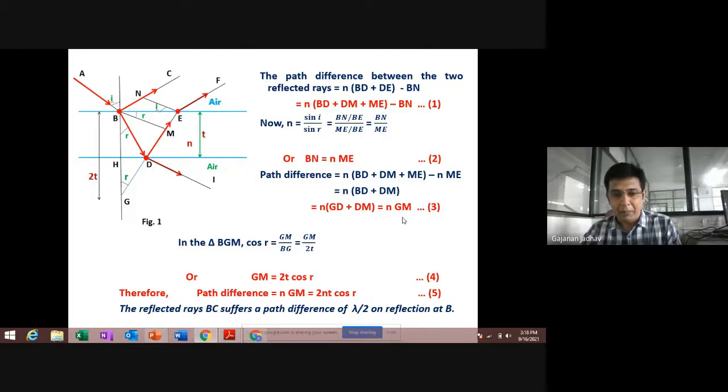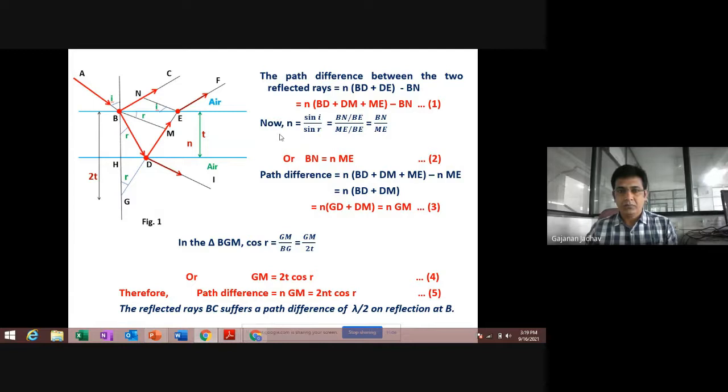So the reflected ray BC suffers a path difference of lambda by 2 on reflection at B. Just try to understand that whenever a ray of light travels from a rarer medium and falls on a denser medium, the reflected ray will have a phase change, or a path difference of lambda by 2. The change of phase will be pi, and the path difference will be lambda by 2. This we have discussed yesterday in detail.